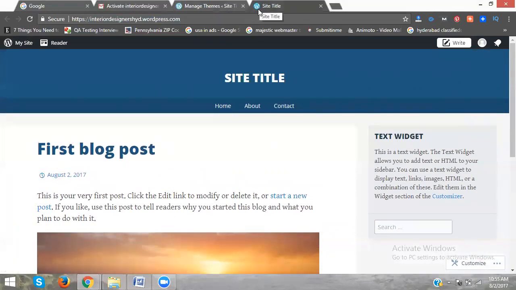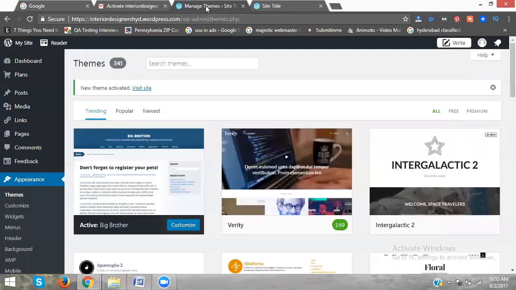Here, what is the icon that will be there? W. I'm changing this icon. Why? Because I need my own trademark. So go to the WordPress dashboard. Please write down. Go to the WordPress dashboard. The option is called appearance.